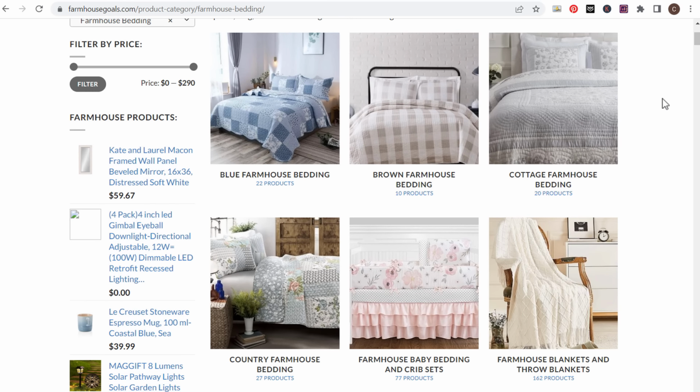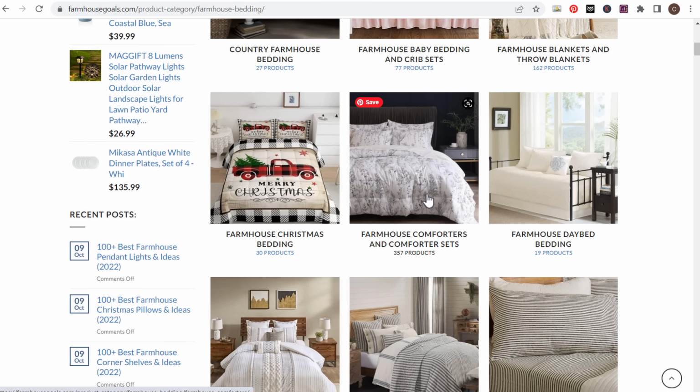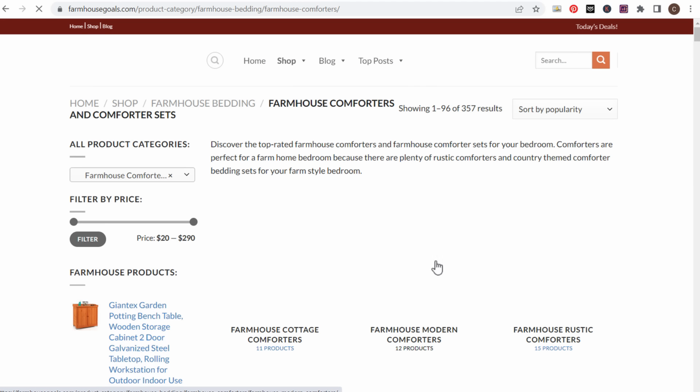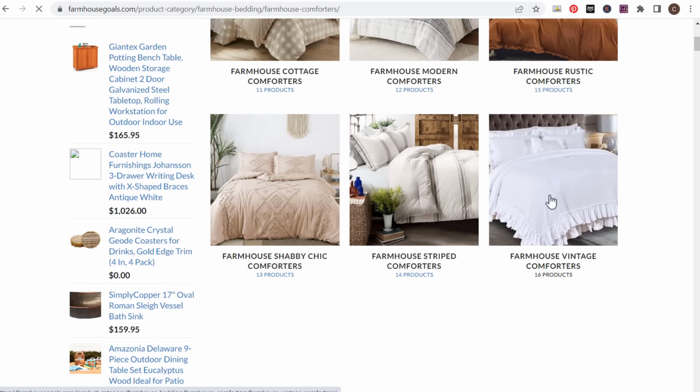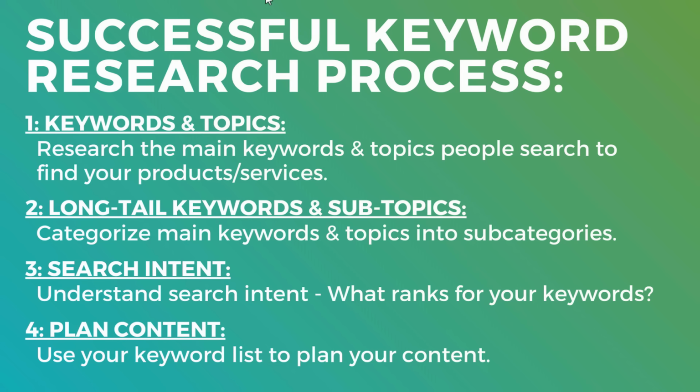So if I'm looking for a specific style of bedding, I can click in here and hopefully find what I'm looking for. If I'm looking for comforters, for example, I can click on the comforters page, which is going to bring me to a page that has all sorts of different subcategories as well. So this is one of the main strategies with keyword research: understanding if you want to rank for these short tail keywords, you need to cover these topics in a comprehensive and complete manner if you're going to have any chance of ranking for some of these short tail keywords.